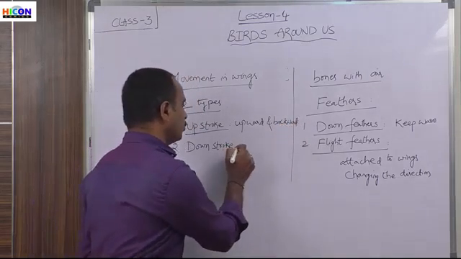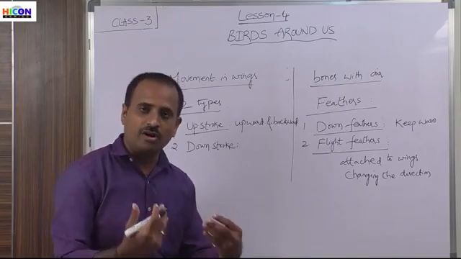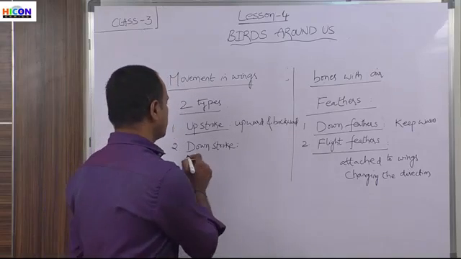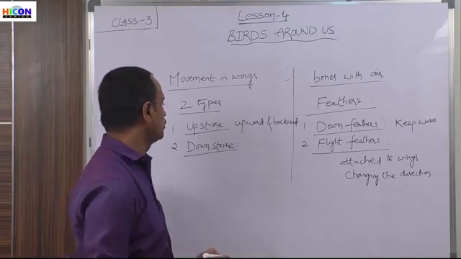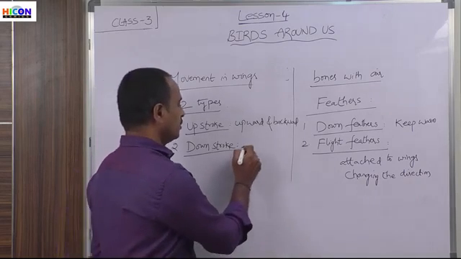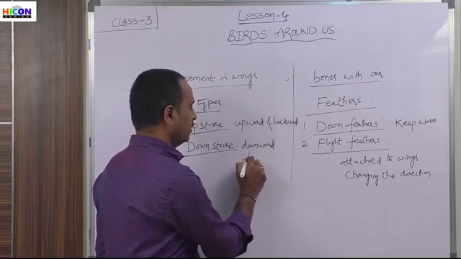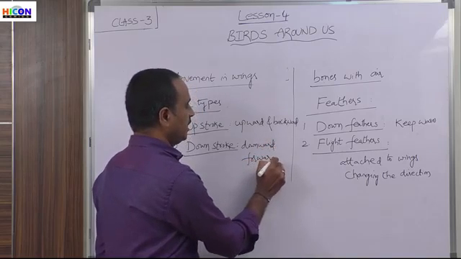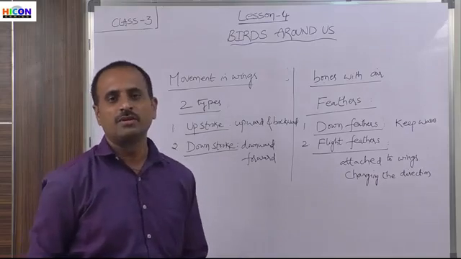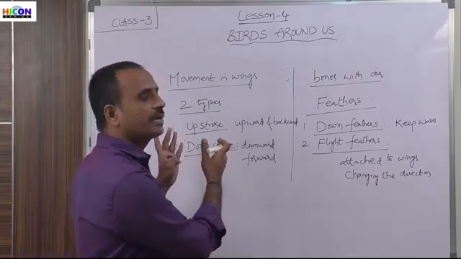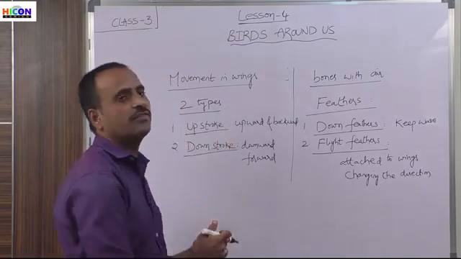And if the wings move downwards and forward, the type of movement is called downstroke. So what is downstroke? If the wings move downward and forward, that type of movement is called downstroke. So children, these are the two types of movements in the wings of the birds.